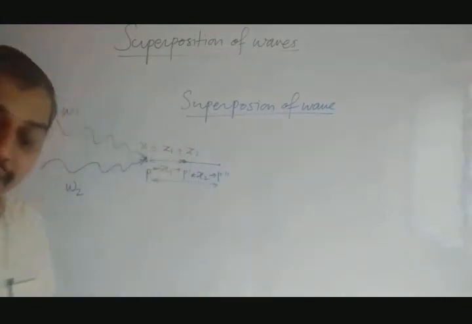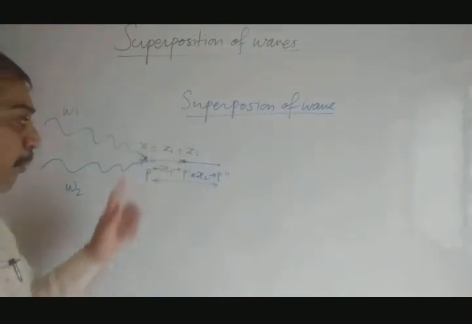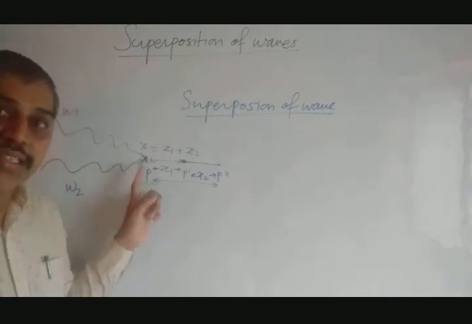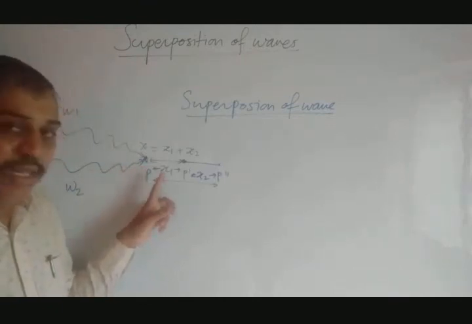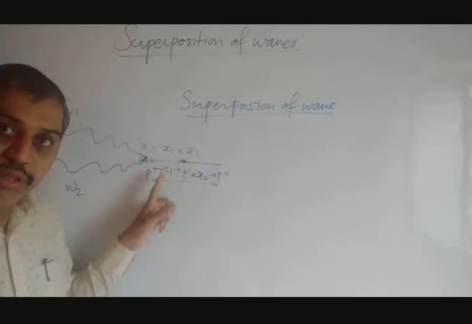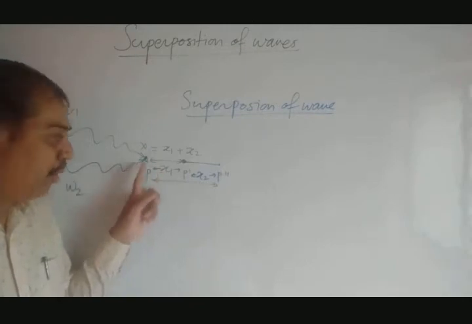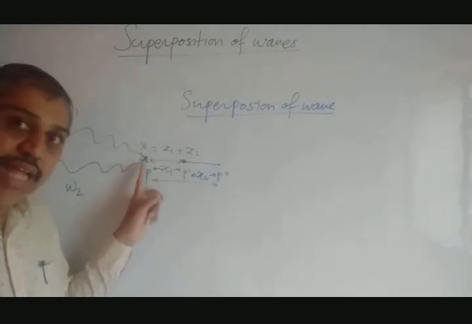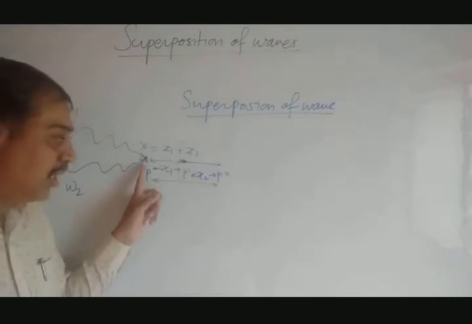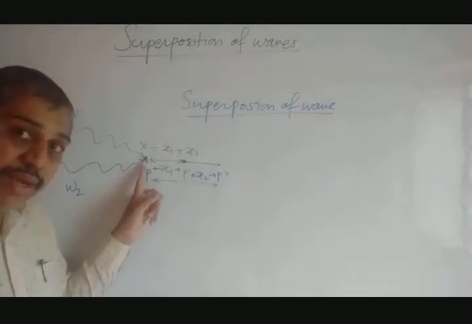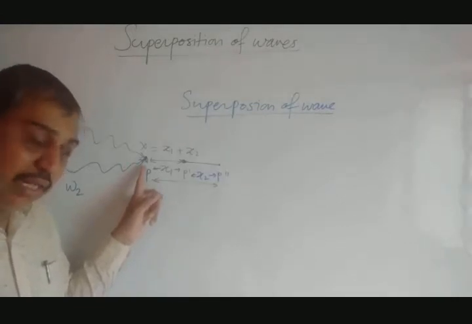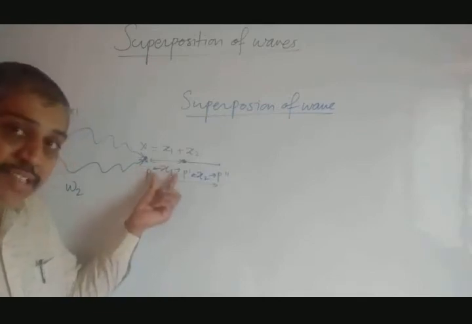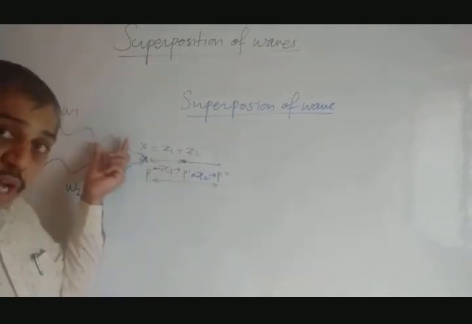This is the resultant displacement produced by both waves coming at the same point, and this is said to be the principle of superposition of waves. When two or more waves arrive at the same point simultaneously, they will produce their own displacement independent of the other. Let us consider the first displacement x1 due to wave W1 alone.